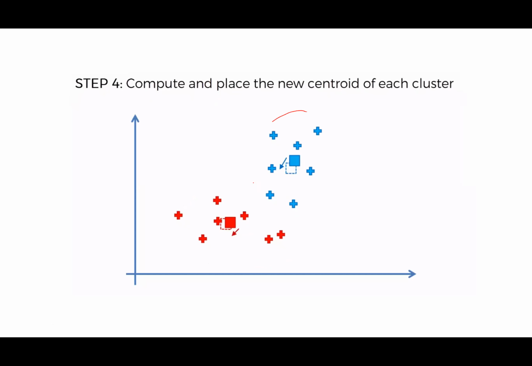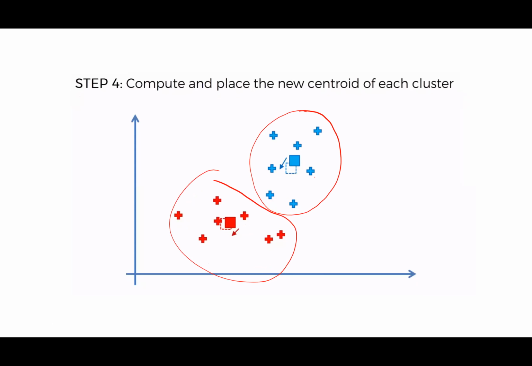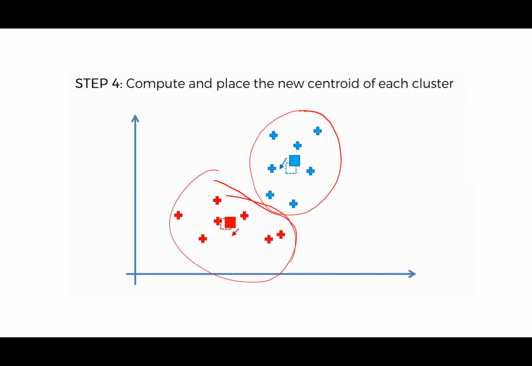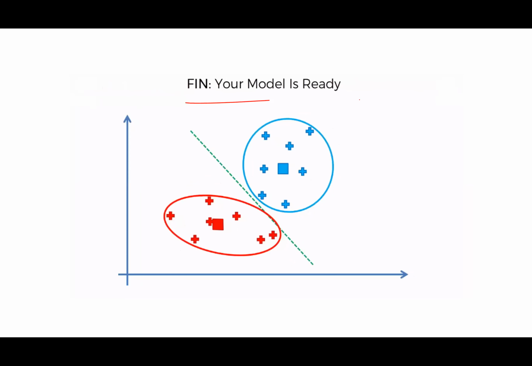Right, now this is my new cluster. I will again find the centroid of this, and I will find the centroid of this. And based on this, this is the assignment, right? So now see, compared to the previous one, no point assignment changed, right? All the points that belong to the red group remained in the red group. All the points that belong to the blue group remained in the blue group. So nothing changed. If I do it again multiple times, the centroid is not going to shift. Then I can clearly say that my model is ready.